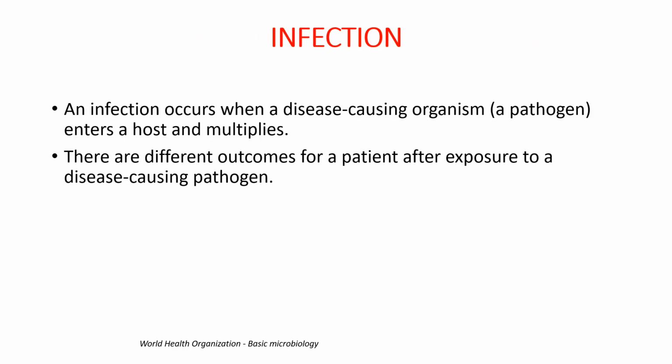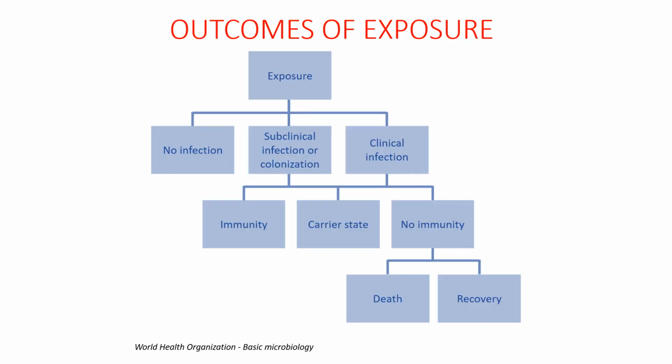Now, what is infection? Infection occurs when a disease-causing organism, called a pathogen, enters and multiplies. There are different outcomes: they may cause no infection, or may be subclinical, or they may cause clinical infection, based on the immune status of the host.